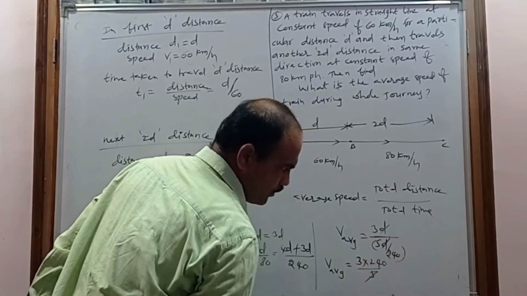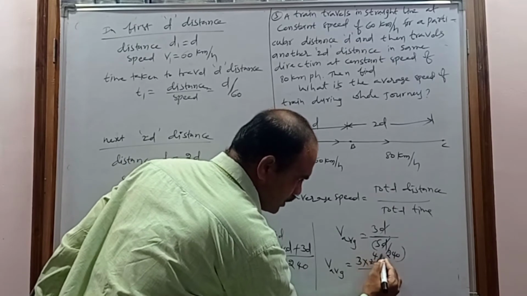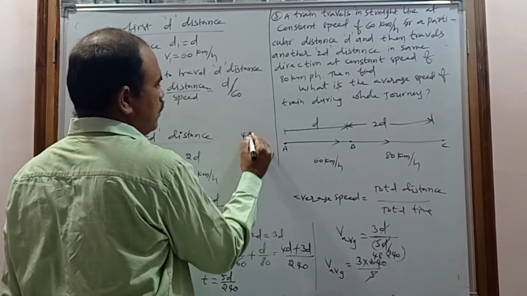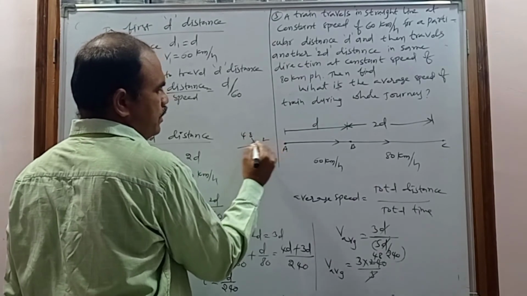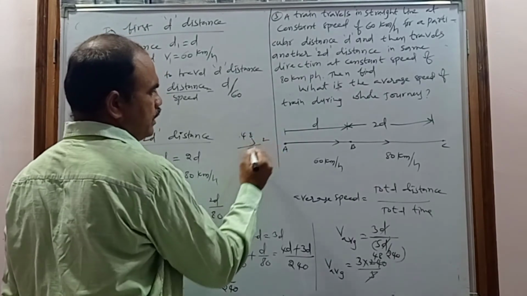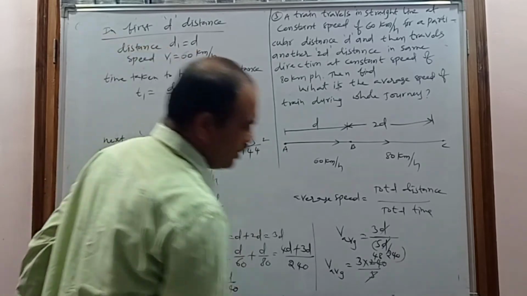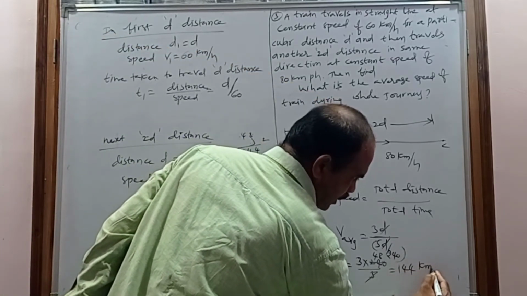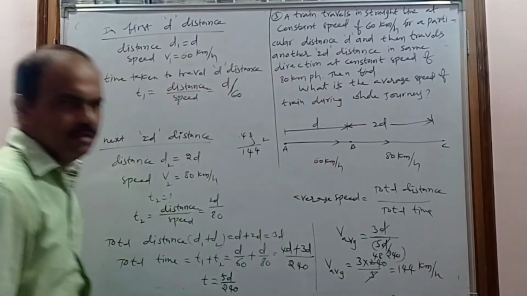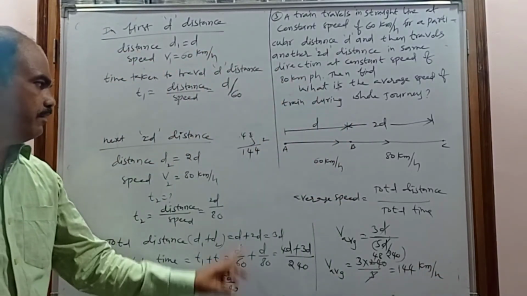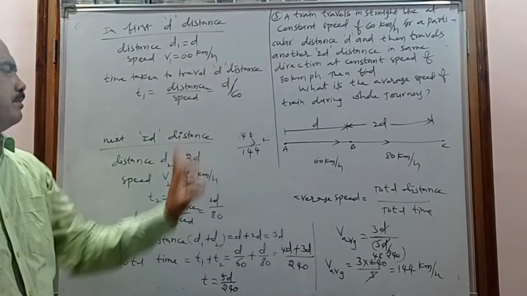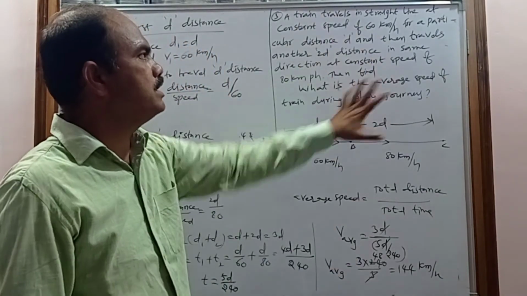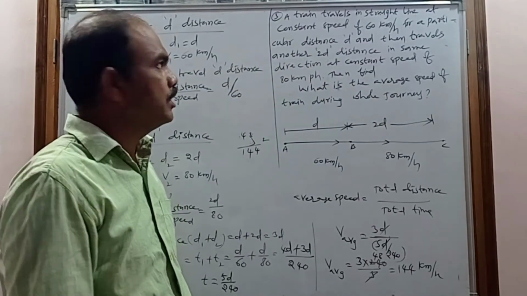5 1 is 5. 5 4 is 20, 5 8 is 40, and 3 into 48. So 3 into 48, how much? 3 8 is 24, 3 4 is 12, 12 plus 2 is 14. And what is the average speed? That is nothing but 144 kilometer per hour, because the speed will be taken in kilometer per hour. So this is the average speed for the whole journey. This is about the third problem.